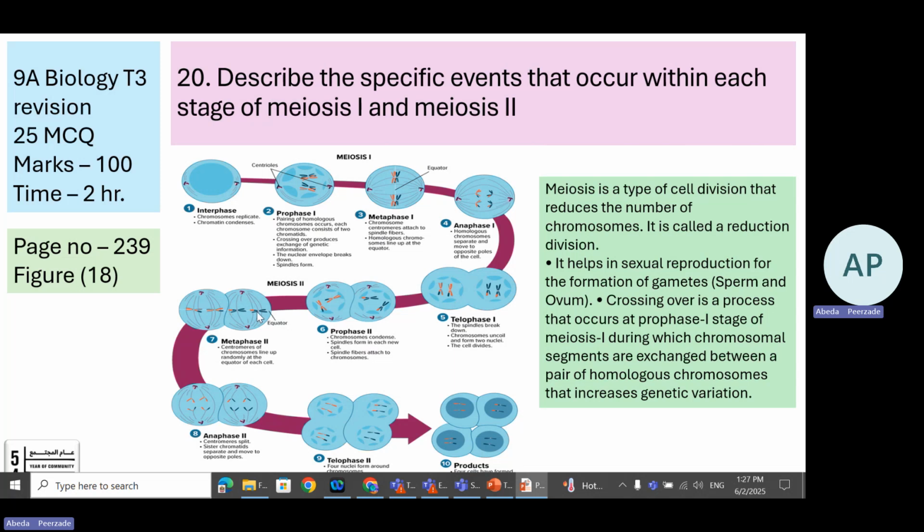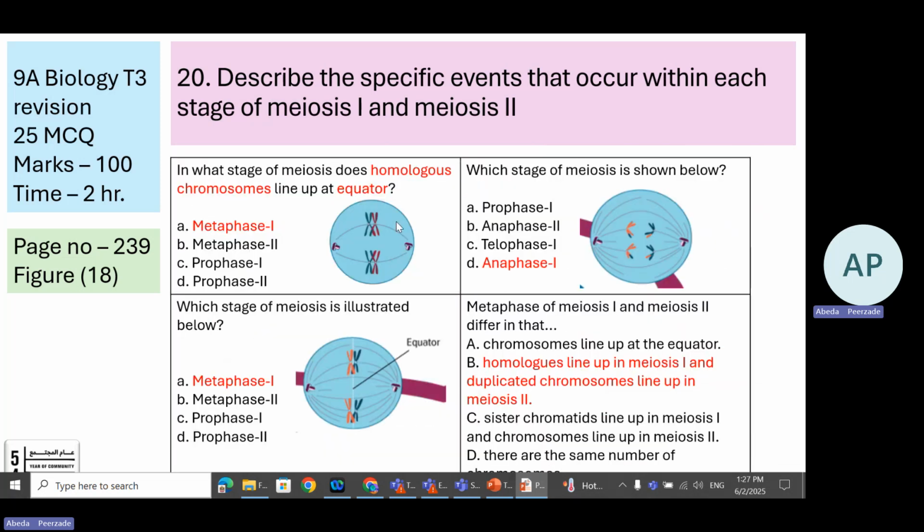Single chromosomes. Okay, they are already crossed over. They are represented by 2 colors. They are at the center, the equator in the middle. Single chromosomes. Here you can see homologous chromosomes aligned at the equator. This is metaphase 1.